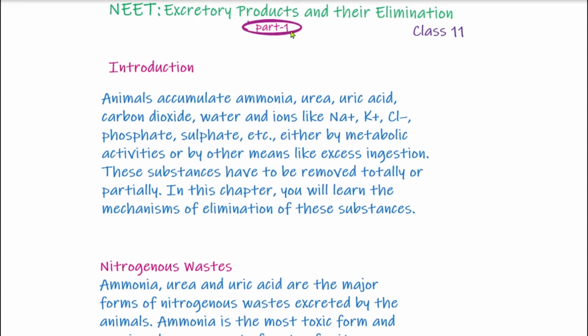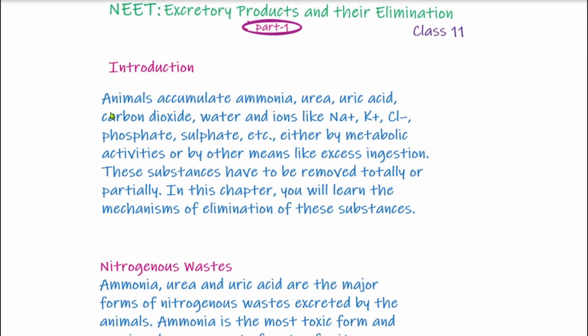Part 1. Animals accumulate ammonia, urea and uric acid. These are the nitrogenous wastes. Carbon dioxide, water and ions like sodium, potassium, chloride, phosphate, sulfate, etc. are accumulated either by metabolic activities or by other means like excess ingestion.